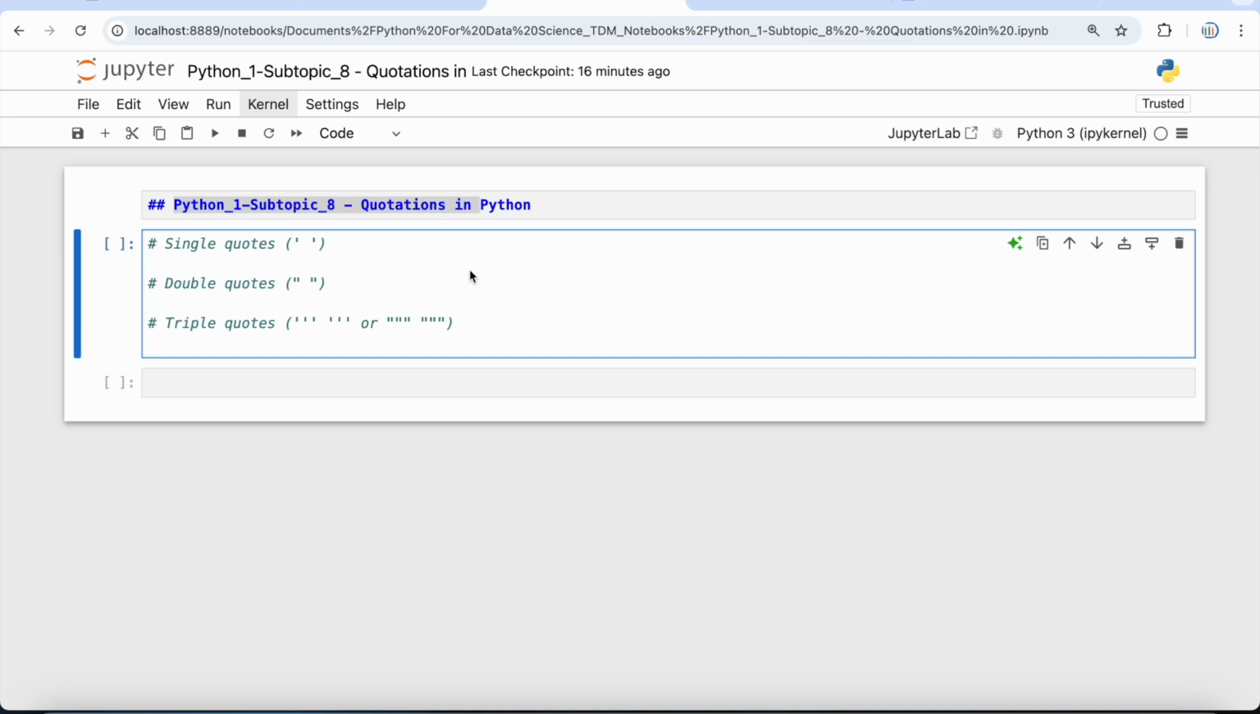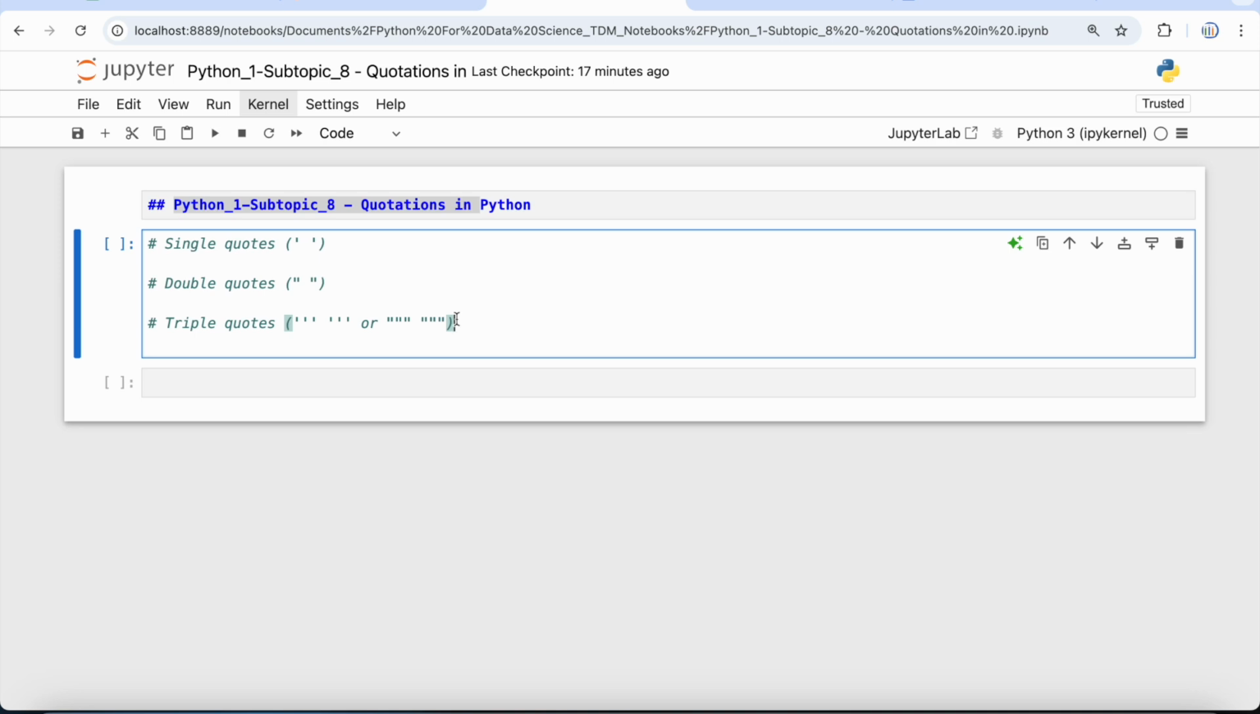So basically, we can define a string using three different types of quotation marks. The first is the single quote, second is double quote, and third is triple quote. As you can see, the single quote is basically this, where you have a single quote over here, double quotes is this, and in triple quote you have two different options. Either you can use a single quote 3 times or you can use double quotes 3 times.